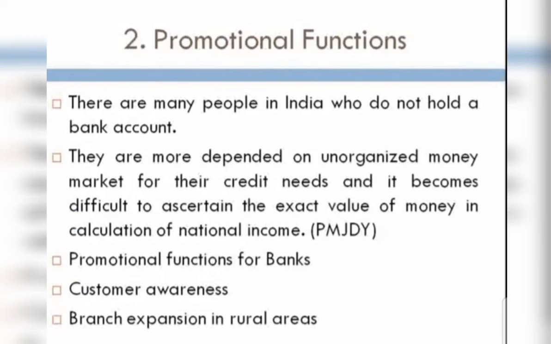So here the RBI makes various efforts to get more and more people under the organized money market, we can say. The first point you can see is the same, what I said: there are many people in India who do not hold a bank account. The second point is that they are more dependent on unorganized money, as they pay out and can receive only by cash in the market for their credit needs. And it becomes difficult to ascertain the exact value of the money in calculation of the national income. So it is quite difficult to get the exact ratio of it.